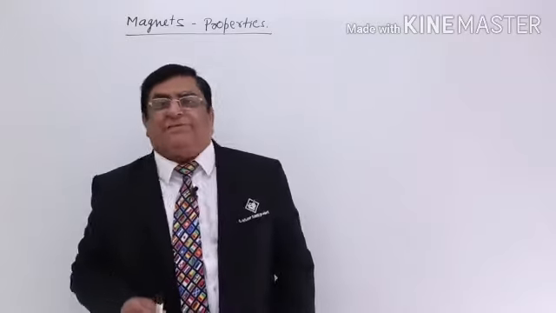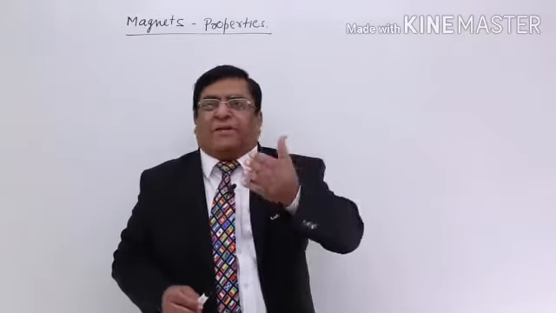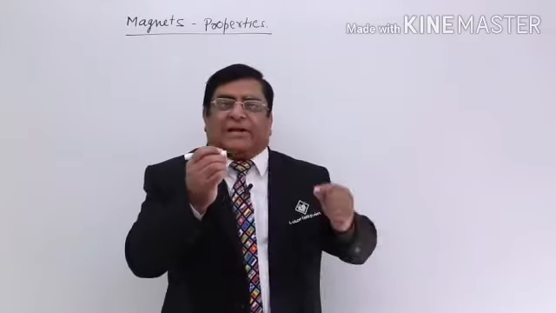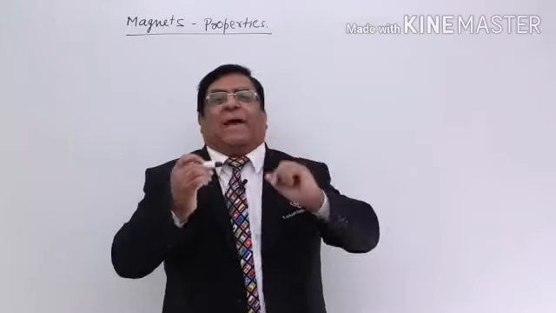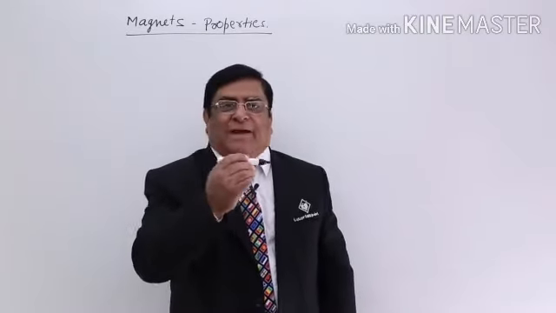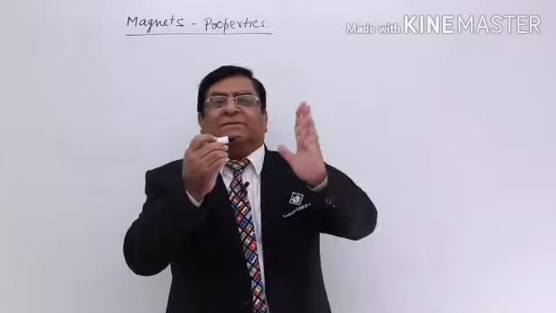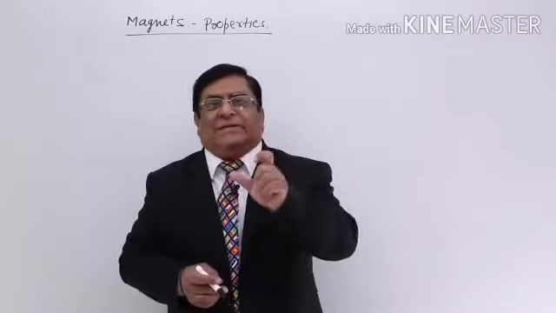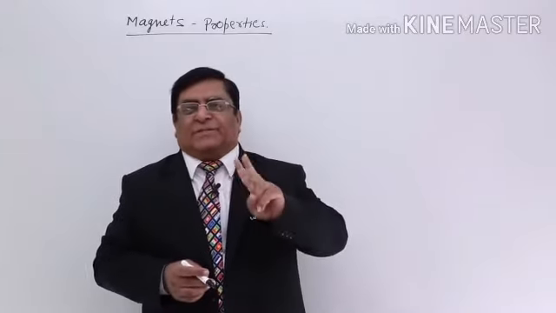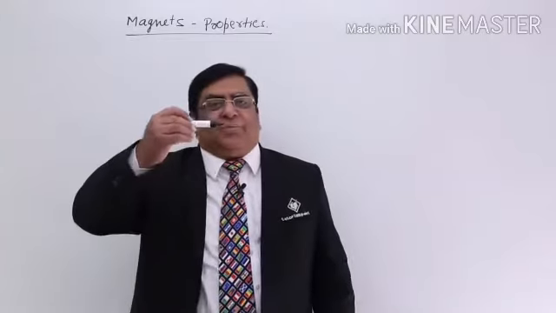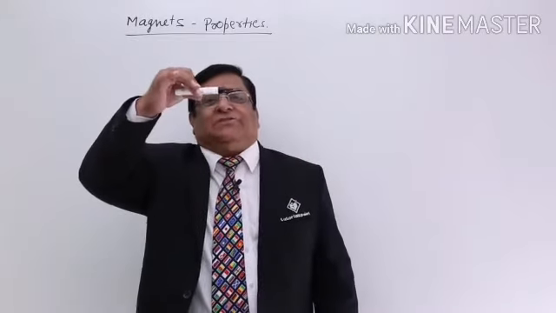And then it has another property which is more familiar to us, that it will attract an iron piece. It will also attract another magnet. It may repel the magnet. That means it can apply force on another magnet and it can always attract another iron piece. So, we can say a magnet is a material which has got two properties. One, attracting iron pieces. Second, a directional property. Whenever it is hung, it stays in the north-south direction. So, I will write it.